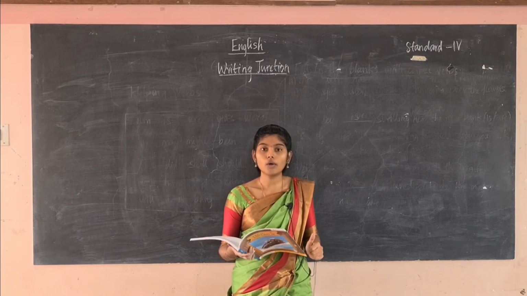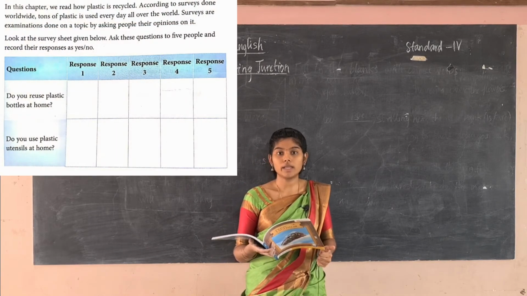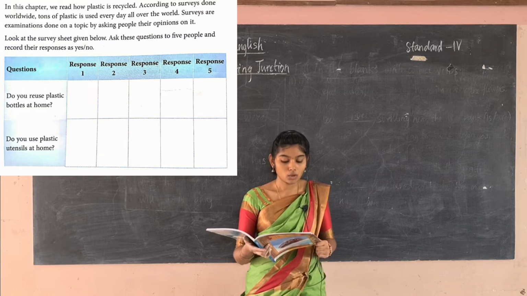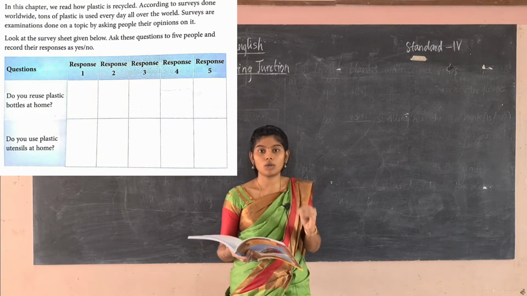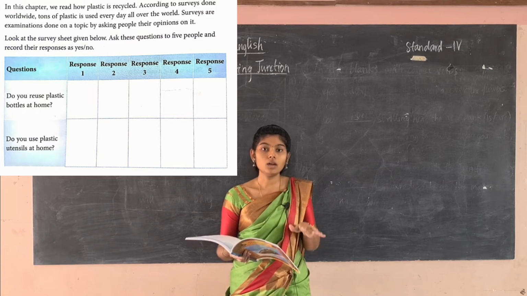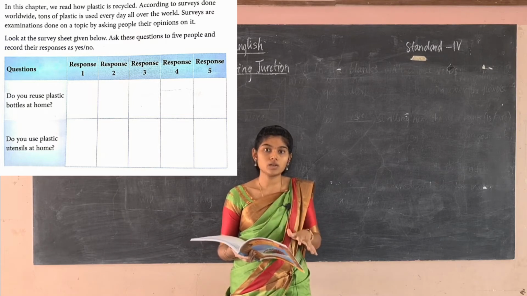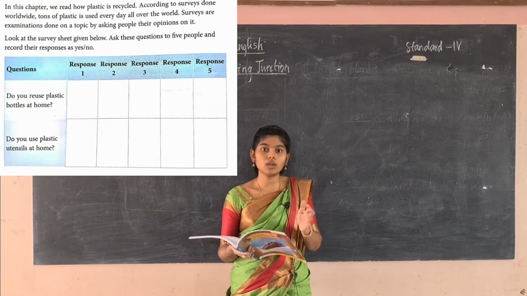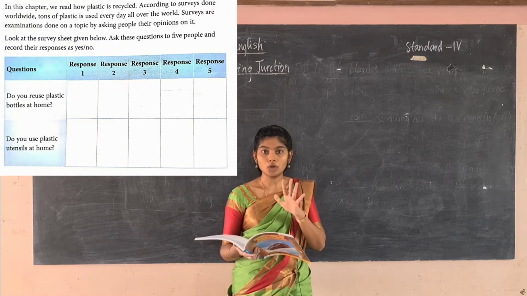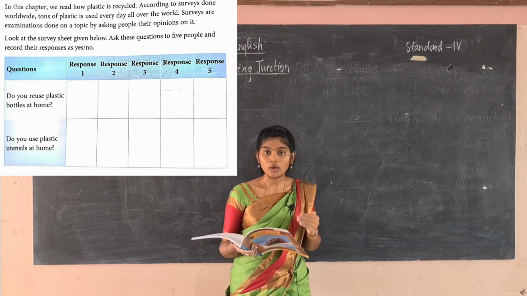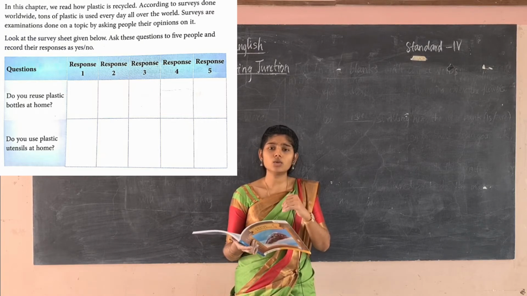So what you are going to do is take a survey in your home itself. Pick up 5 people in your home. You can take your parents, your siblings, your sisters, your grandfather or grandmother, you can choose any of them, or from your neighborhood also.